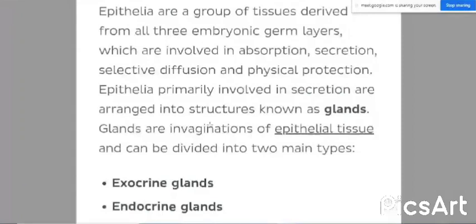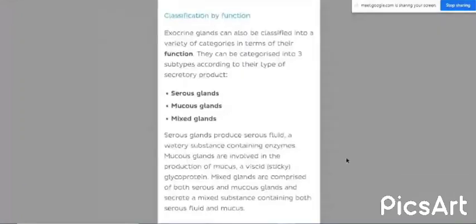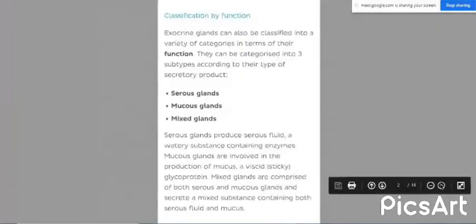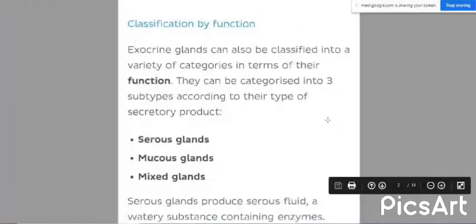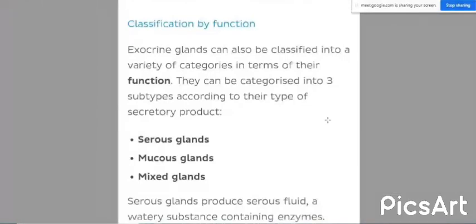Now, the classification depending upon the function. Classification of glands depending upon the function, we can divide into three. That is, the exocrine glands, the glands with a duct system, are divided depending upon the function into three: serous salivary gland, mucous salivary gland and mixed salivary gland.